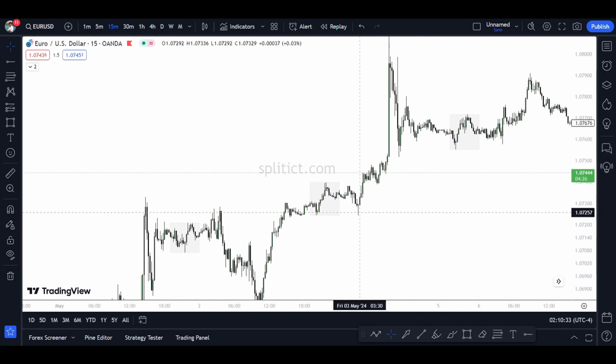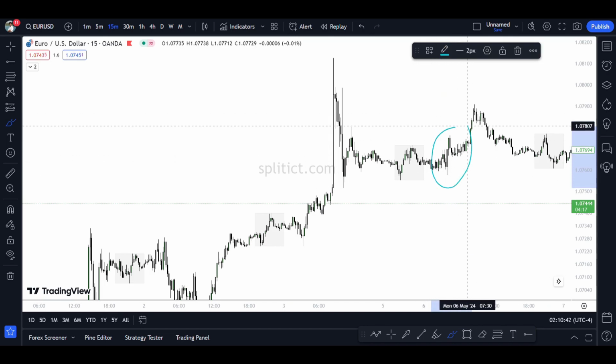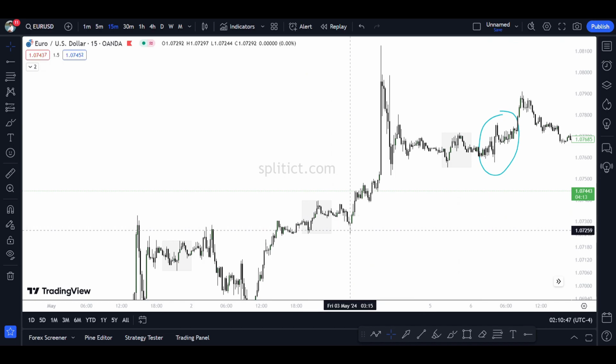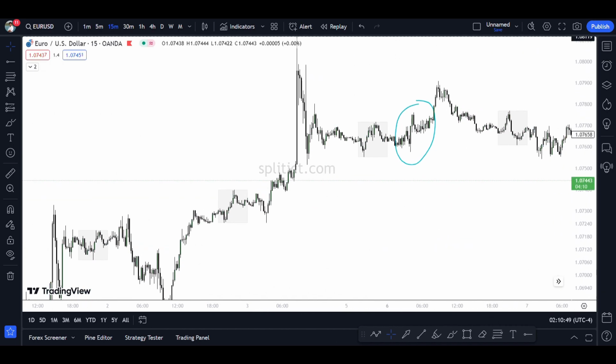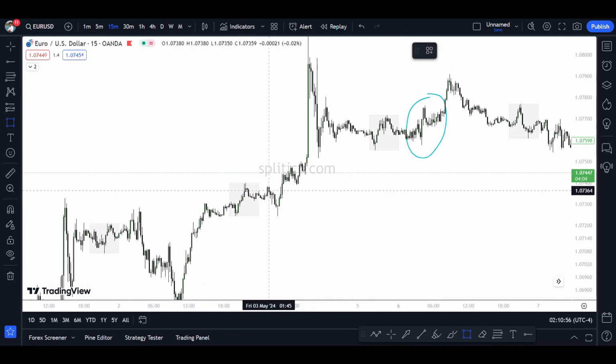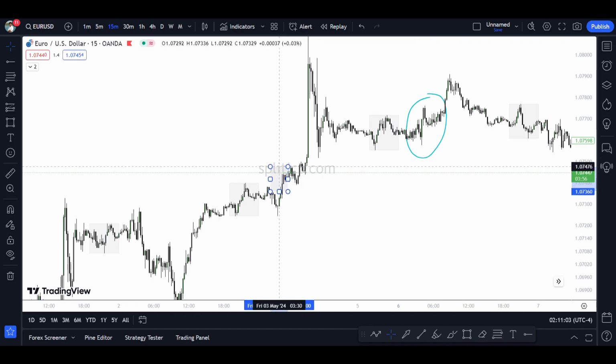So let's start marking out the things from the previous day. You have to consider that in this particular day, this entire bit is basically London for me. So go to the previous day and start from when? 2 o'clock, which is the London, right? From 2 all the way till 5, what's the highest high and the lowest low? This is the high and this is the low.